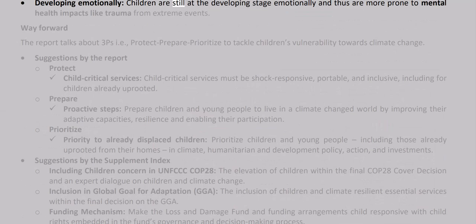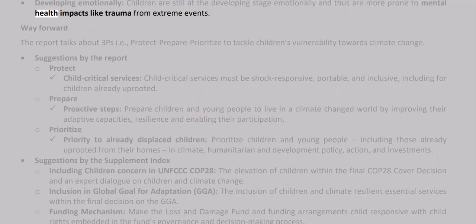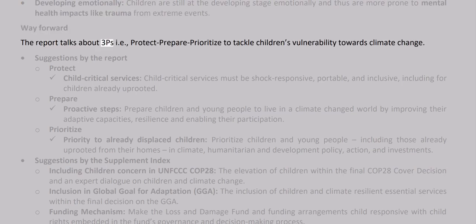Developing emotionally. Children are still at the developing stage emotionally, and thus are more prone to mental health impacts like trauma from extreme events. Way forward. The report talks about 3 Ps, i.e., protect, prepare, prioritize, to tackle children's vulnerability towards climate change.